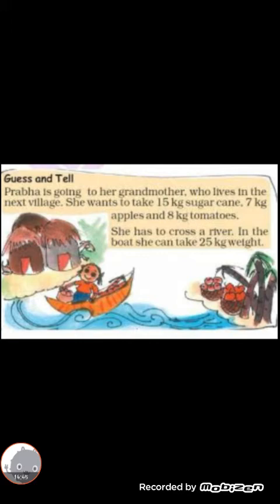Okay, children, she has to cross a river. In the boat she can take 25 kg weight. Children, listen carefully. She has only 25 kg capacity to cross the river. Do you get it? We can add these numbers: 15, 7, 8. What will we get? Let us see, I will show you.